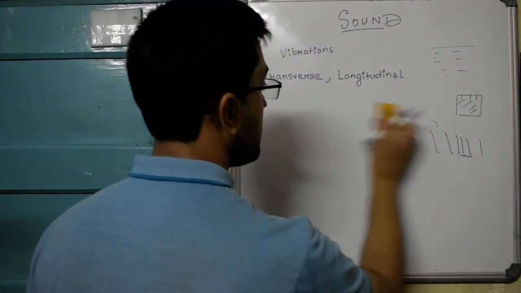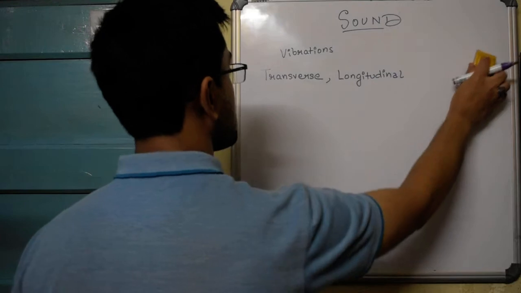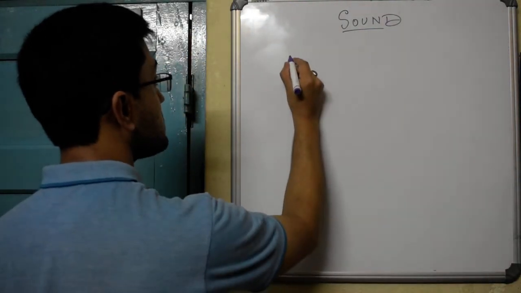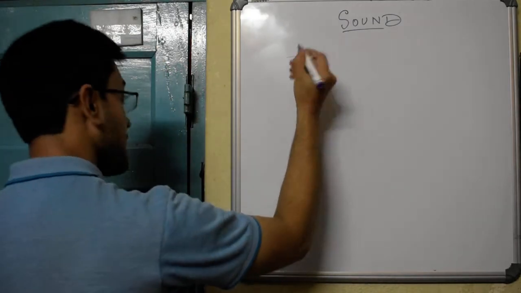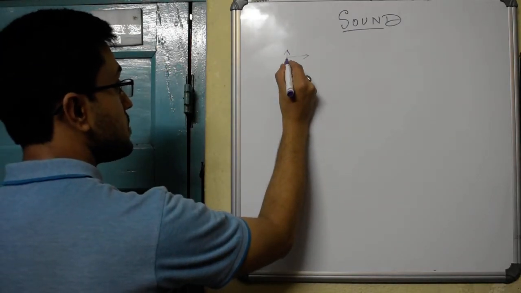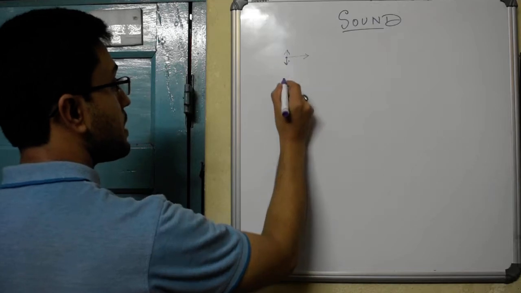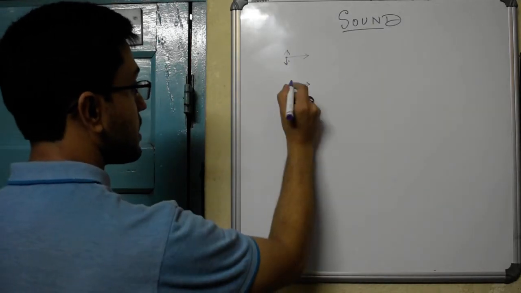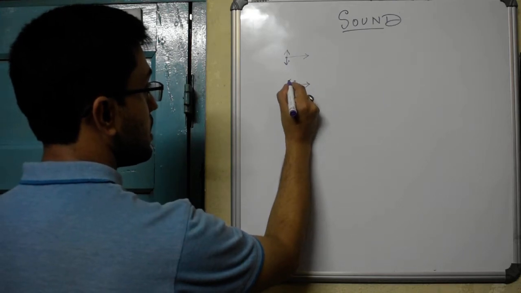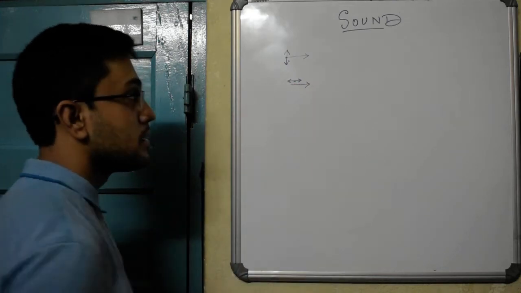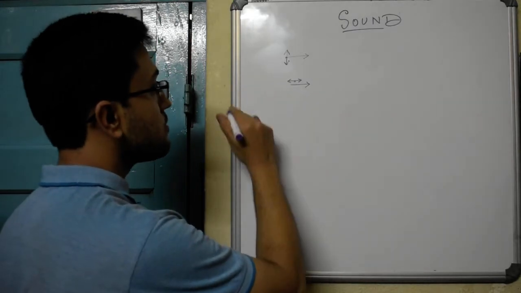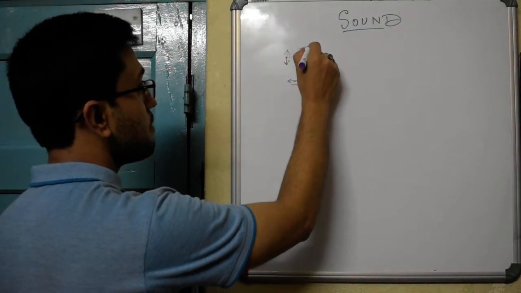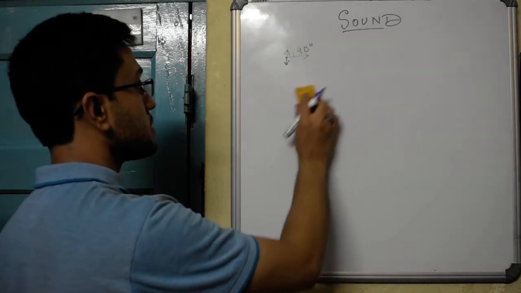So sound can travel in the form of transverse waves, and also in the form of longitudinal waves. The best thing to remember is, if sound is propagating like this, transverse waves will make the medium particles vibrate up and down, and if sound is propagating in this direction, longitudinal waves will make them vibrate left and right. So in this case the vibration will be in the same direction as propagation, and in this case the vibration will be perpendicular to the direction of propagation.